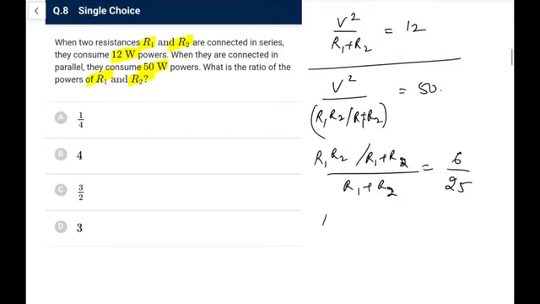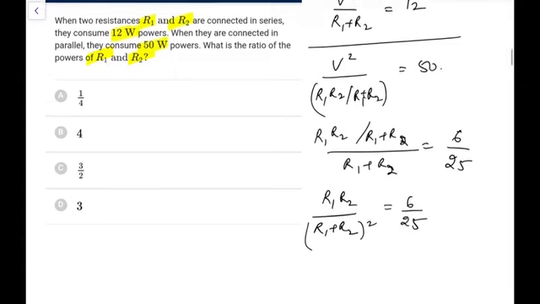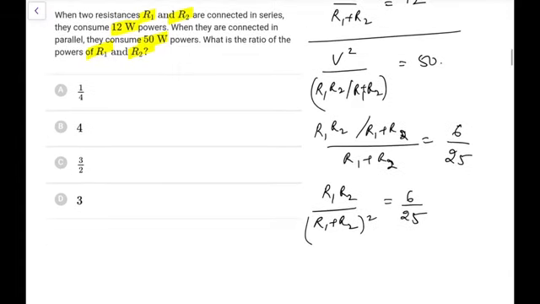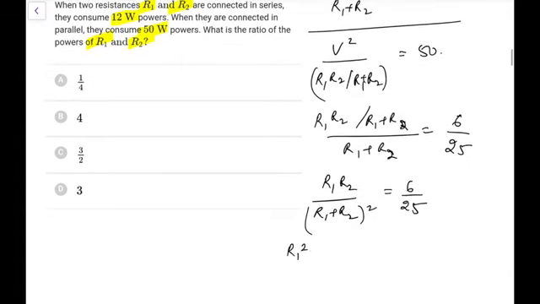Or what we can do, R1 R2 upon (R1 plus R2) whole square is 6 by 25, that is what we are getting here. So we can write it as (R1 square plus R2 square plus 2 R1 R2) upon R1 R2, I have reversed it, is equal to 25 by 6.